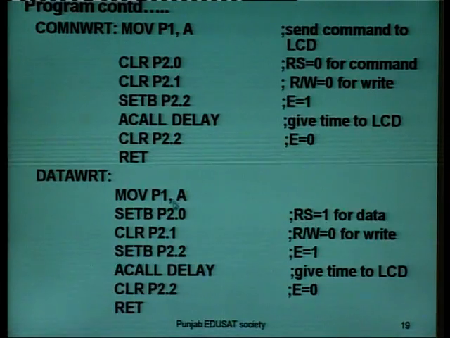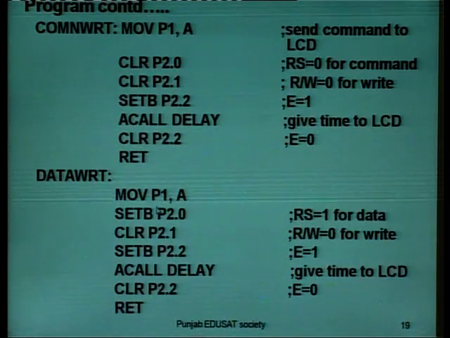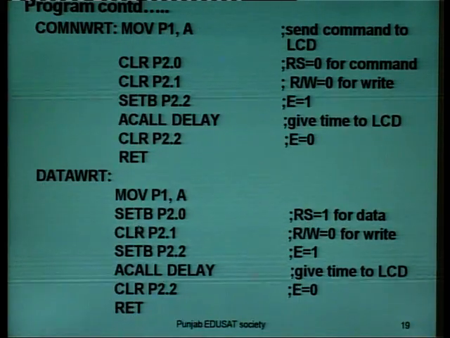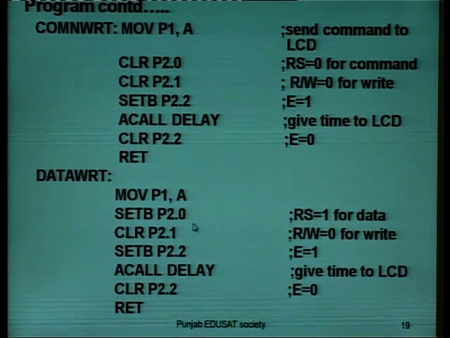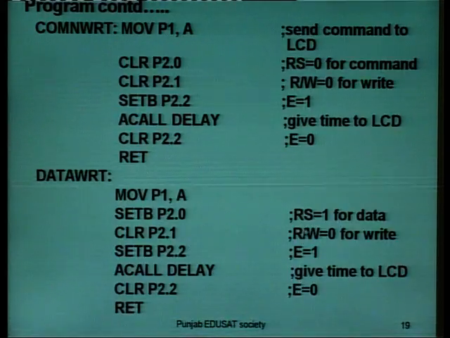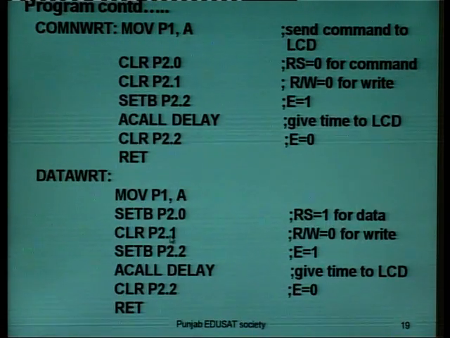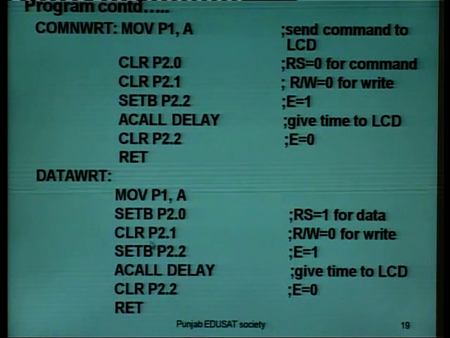Here we will move the accumulator to port P1. After that we will set bit P2.0, meaning we select the data register, RS is made 1. We will clear P2.1, the read/write pin, as we have to write.